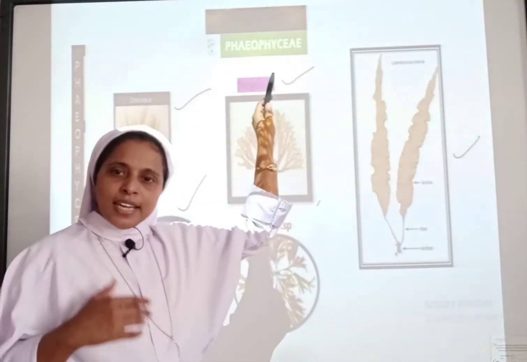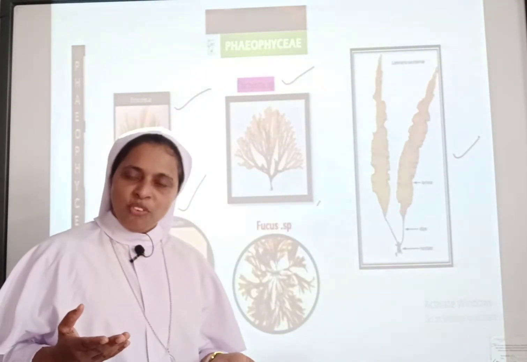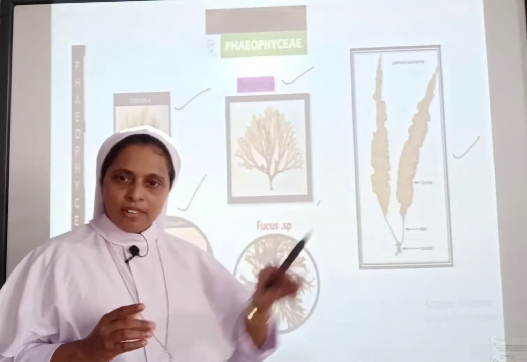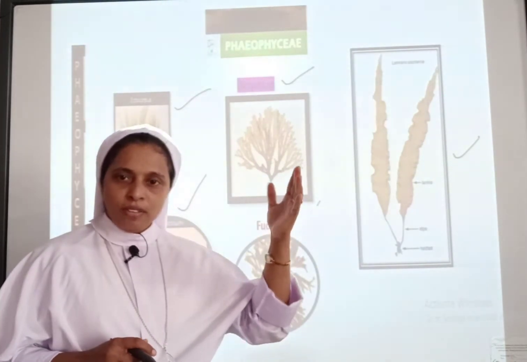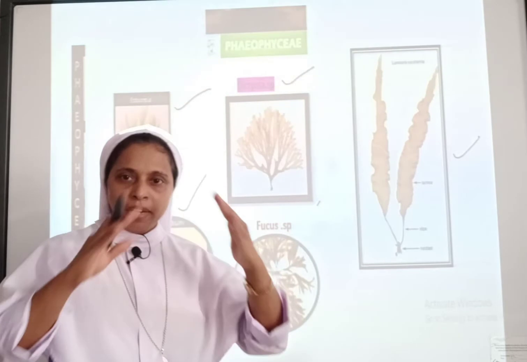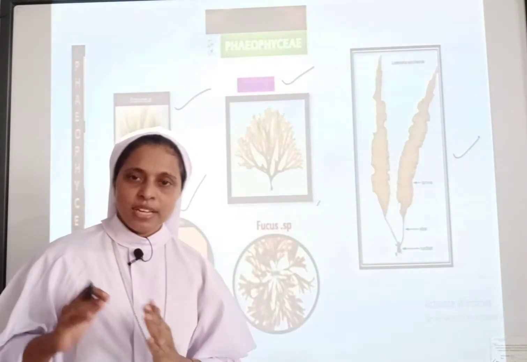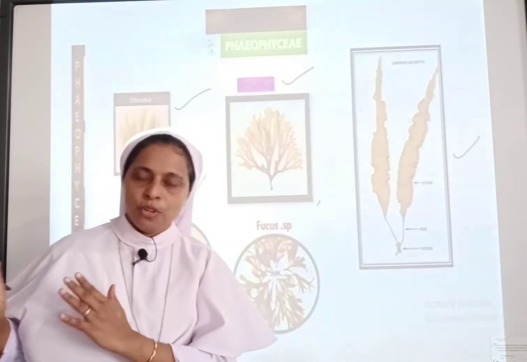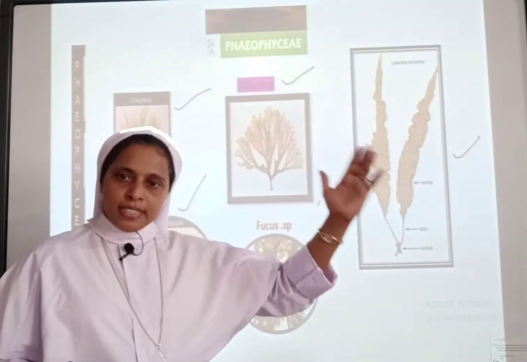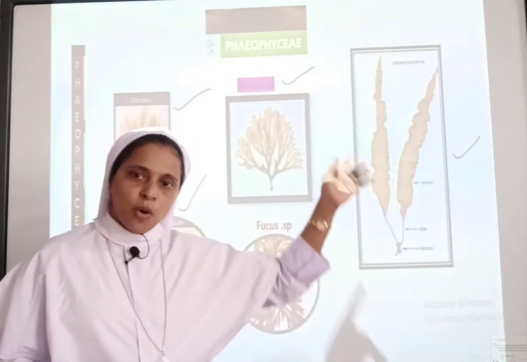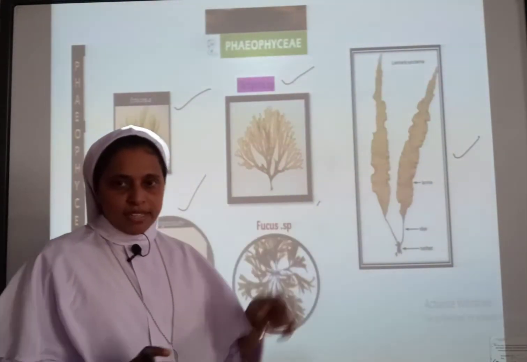We have explained the special features of Chlorophyceae. Earlier, just to recall, we classified the algae into three main categories: Chlorophyceae, Phaeophyceae, and the third, Rhodophyceae. We did not go to Rhodophyceae. We have seen the special features of Chlorophyceae. Now we are here in the Phaeophyceae.